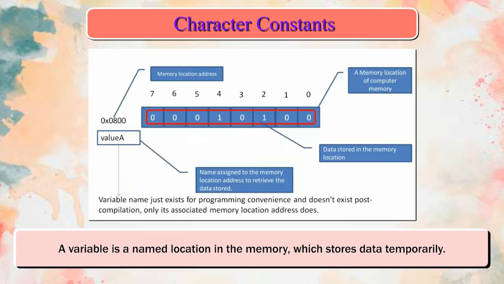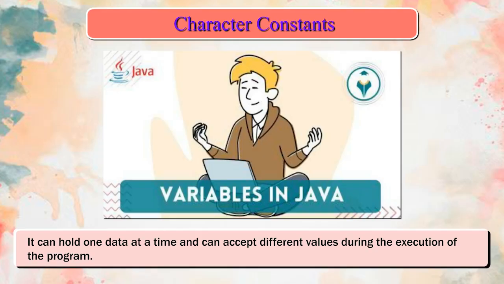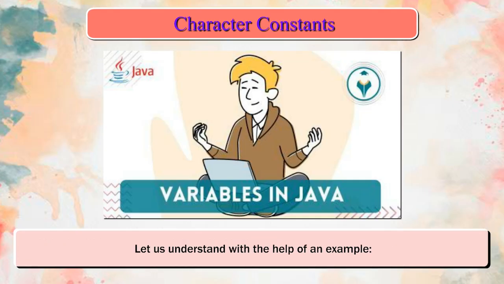Variables. A variable is a named location in the memory which stores data temporarily. A variable has a unique name, a type, and a size, which is used to identify it in a program. It can hold one data at a time and can accept different values during the execution of the program. Let us understand with the help of an example.